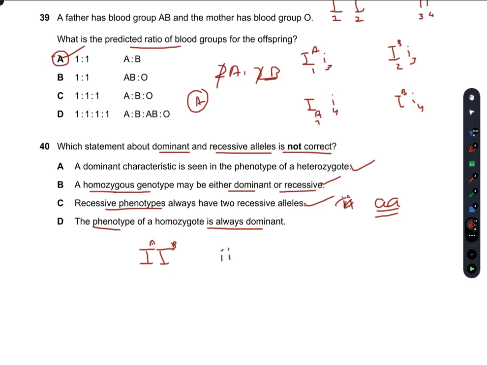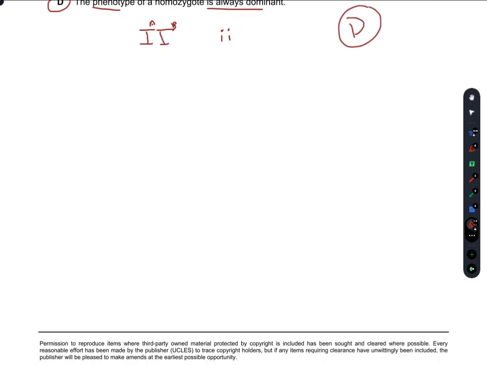Both of these are homozygotes, but the capital I pair is dominant, whereas the small i pair is not. So the phenotype of a homozygote is sometimes dominant, sometimes recessive. It is not always dominant. Remember this. So D is our right option. D option is incorrect, and we have to find the incorrect option.